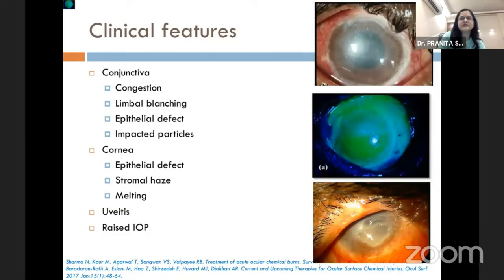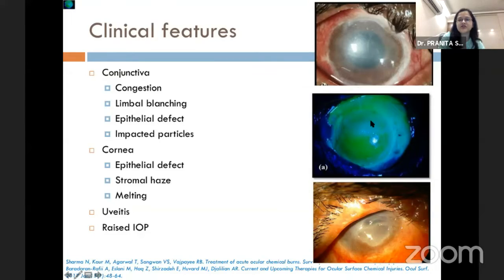The clinical features, other than the involvement of the ocular adnexa, where it can lead to lid burns, lid edema and charring of the lashes: in the conjunctiva we can see congestion, limbal blanching, epithelial defect, and impacted particles, especially in the fornices. In the cornea, there can be epithelial defects, stromal haze, and melting.